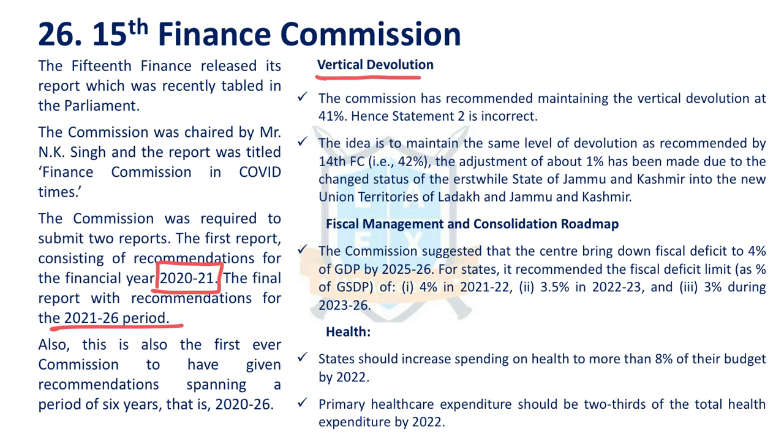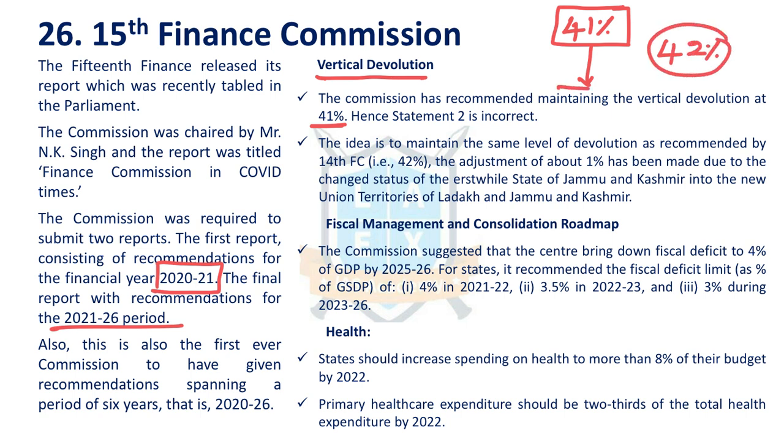With regard to vertical devolution, it has recommended transfer of 41% of money from the net divisible pool of taxes from the center to the states, 41%. Earlier, during the 14th Finance Commission, it was 42%. Now, why 41%? Because Jammu and Kashmir is now declared as two union territories. That is why. And with regard to vertical devolution, cess is not devolved from center to states. Remember,